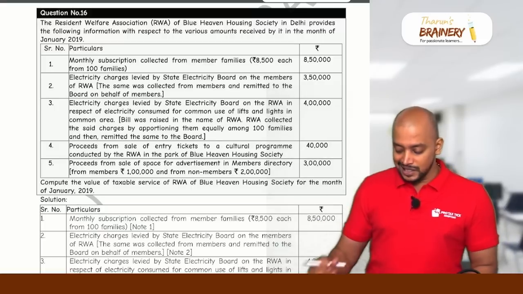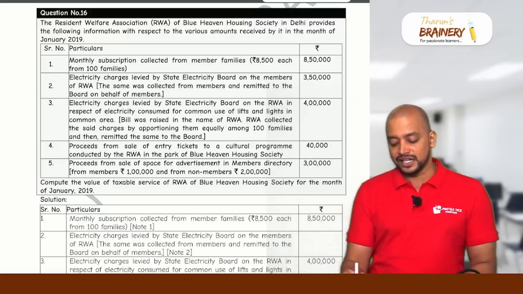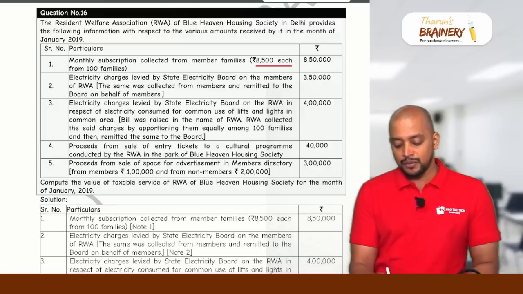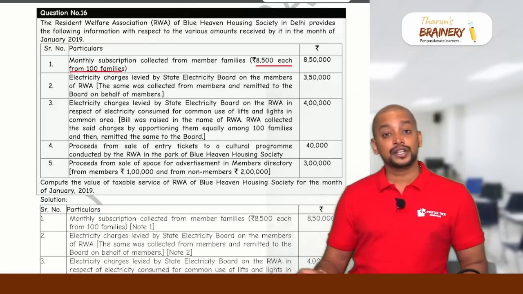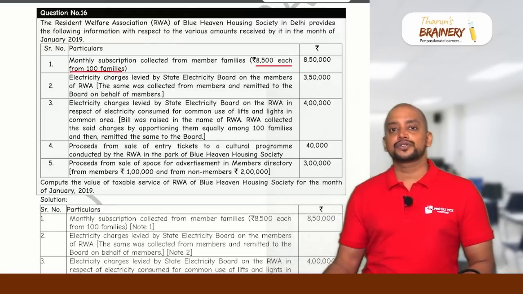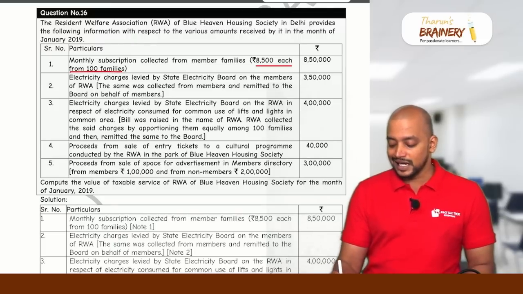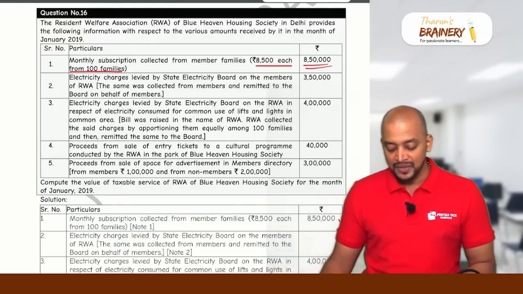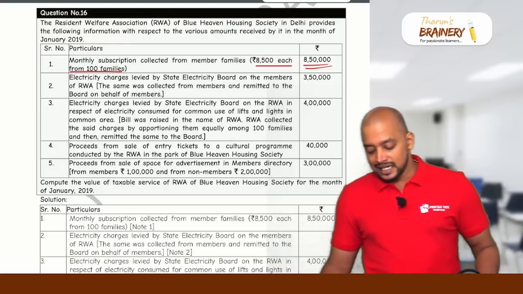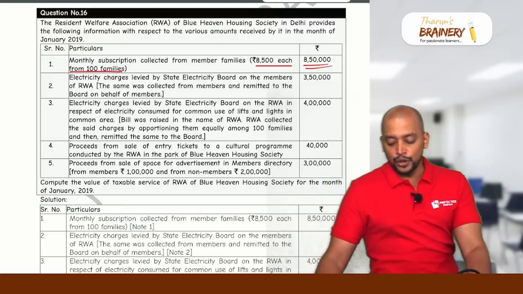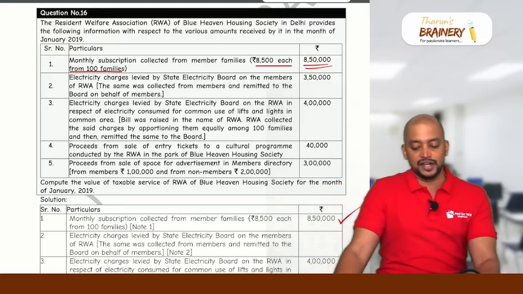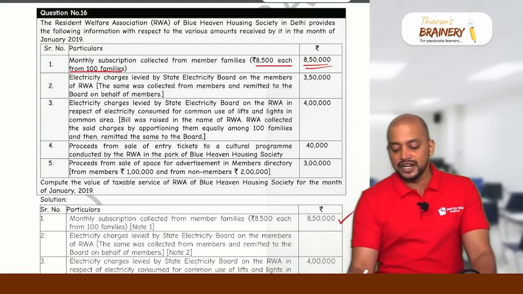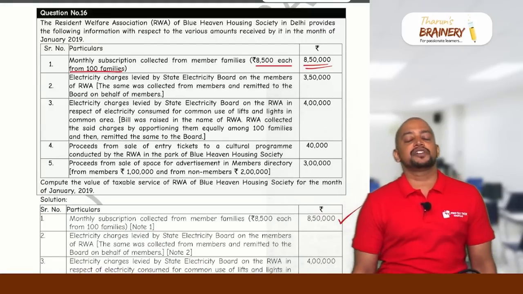Now see here, monthly subscription collected from member families is 8,500 each from 100 families. So it exceeds 7,500, therefore this 8,50,000 will be taxable and we need to pay GST on that. Electricity charges levied by the State Electricity Board on the members of the Resident Welfare Association were collected from the members and remitted to the board on behalf of the members.